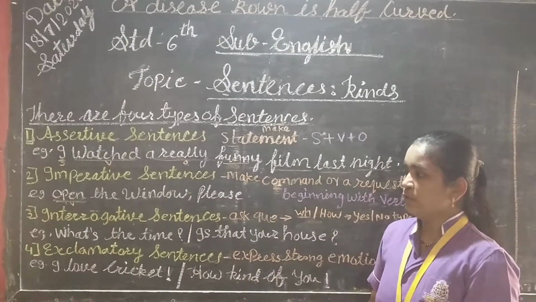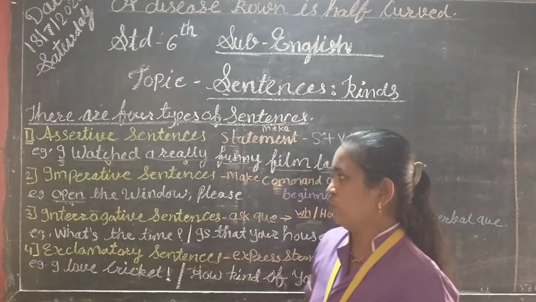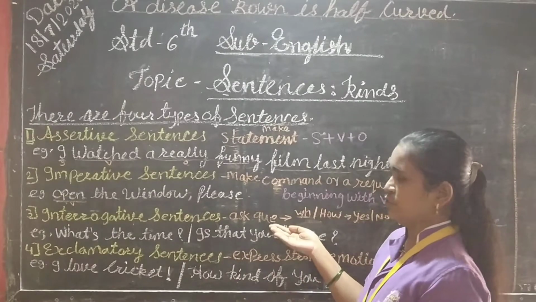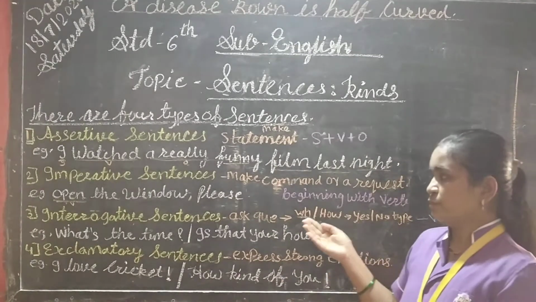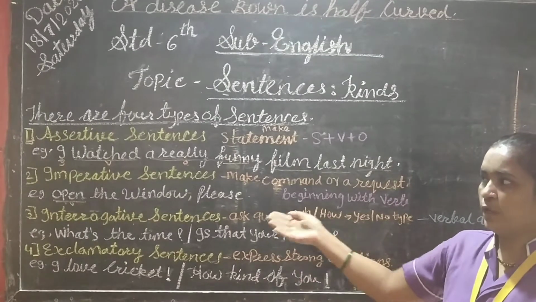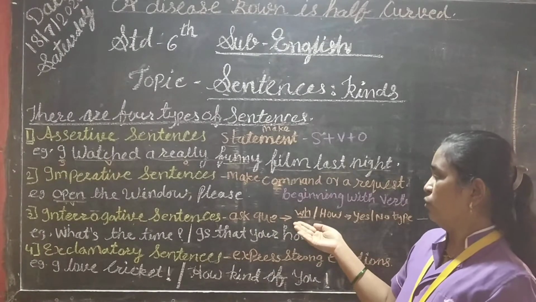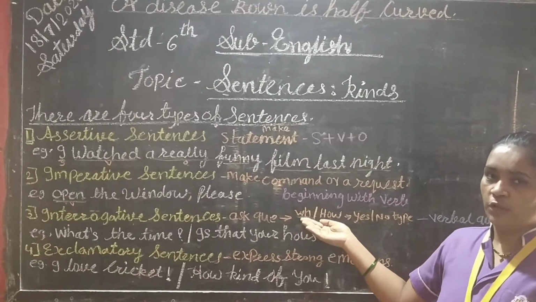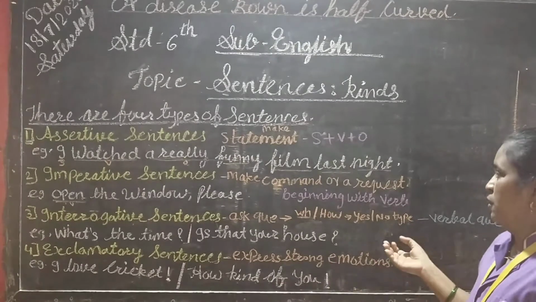Students, see, the third sentence is the interrogative sentence. In an interrogative sentence we ask a question. Like this we can see questions. Here two types of questions are there. Sometimes we use this sentence for asking WH type questions, and sometimes verbal questions like is, how.